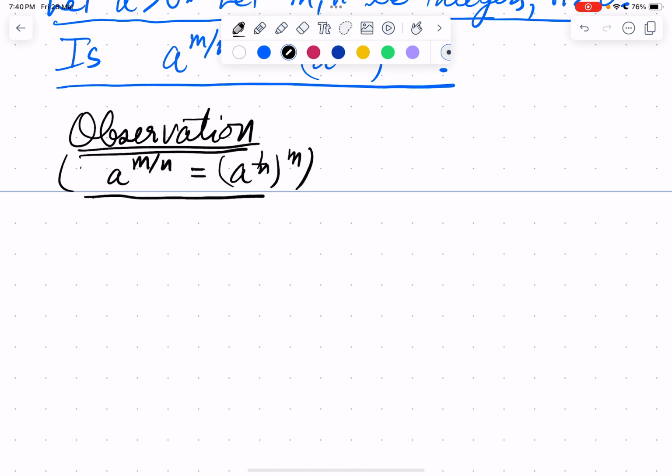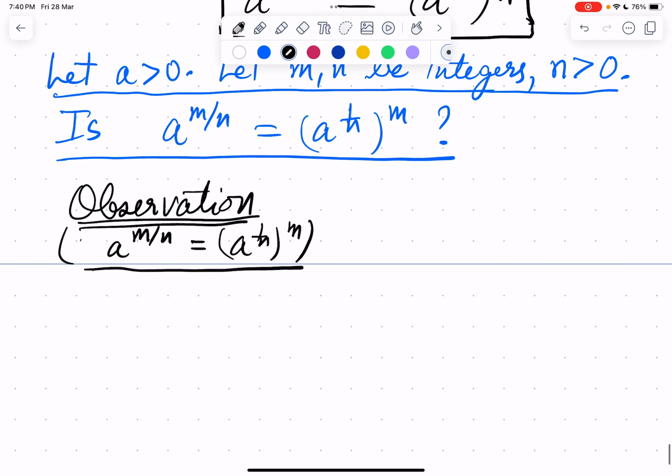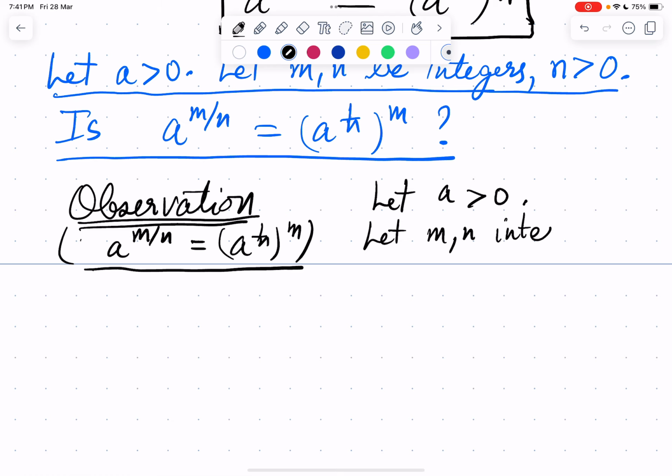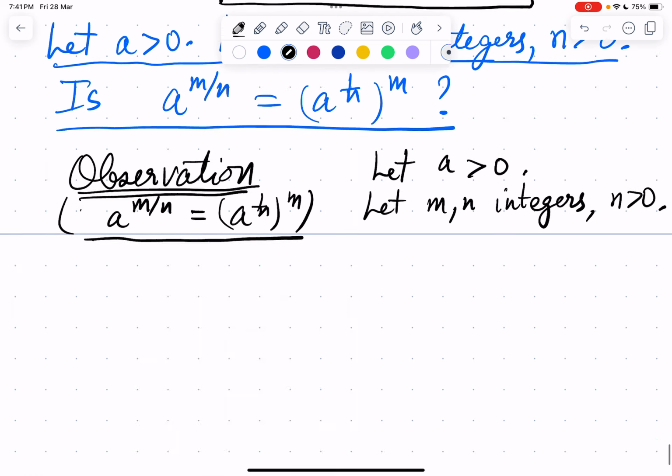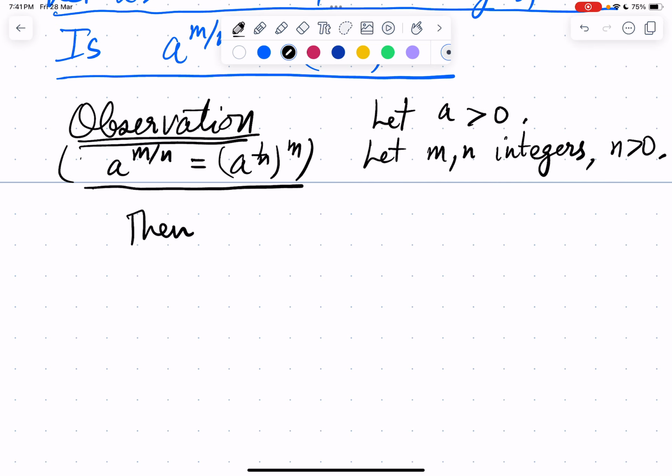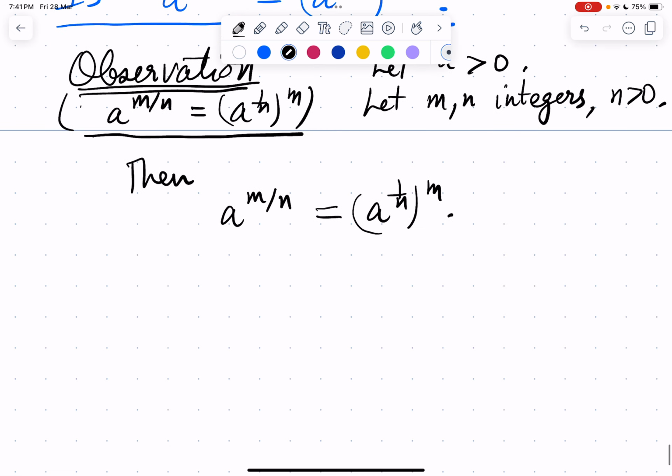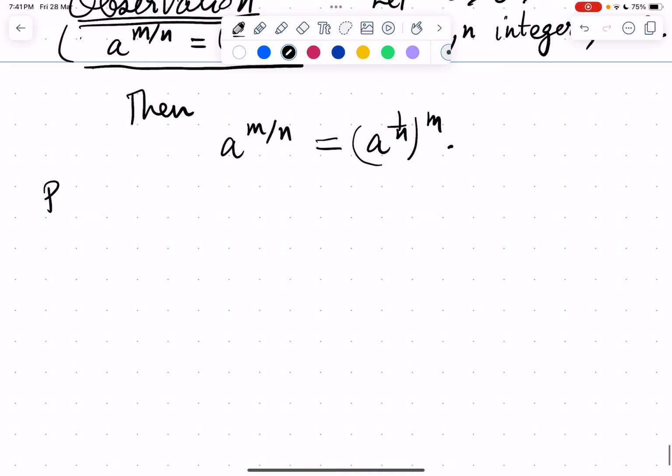So this is the observation. Let a be a positive real. Let m and n be integers. n is greater than 0. Then the claim is a power m by n is a power 1 by n power m. This is the claim.